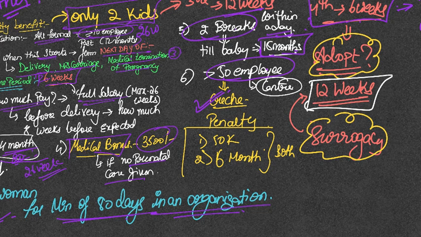Also remember, what about the cases of adoption and surrogacy? Even in these cases, 12 weeks of maternity benefit is given. Again, what if this is not complied with? You will get a fine of 50,000 or a jail of 6 months or both.